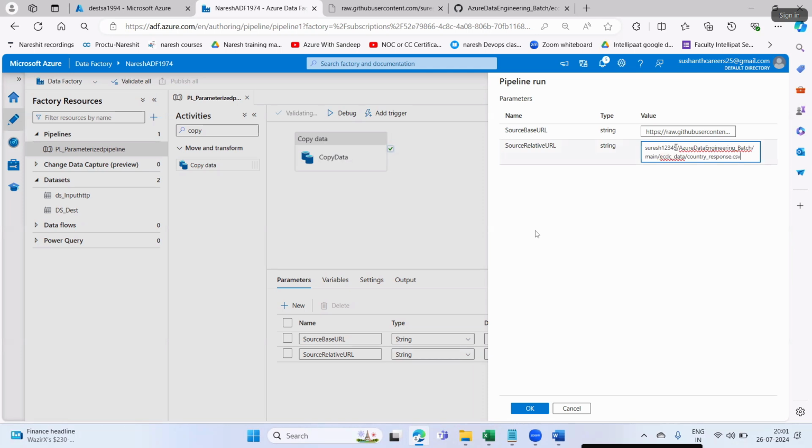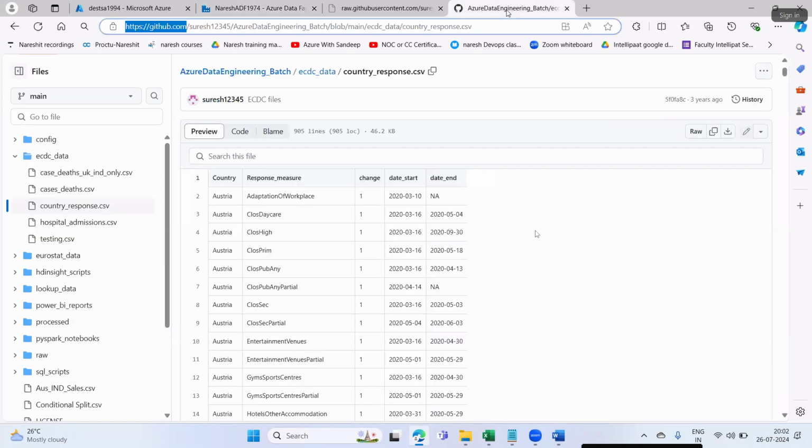Okay, see, this is one folder. In this website, I'm having one folder. Under that, I'm having one more folder, main, and then ECDC, and after that, I'm having one file placed, country response.csv.